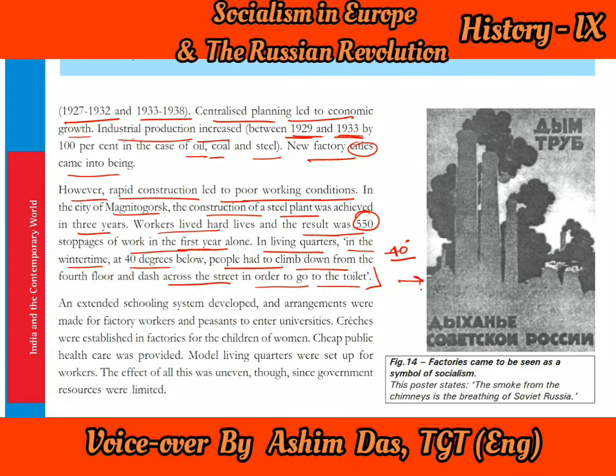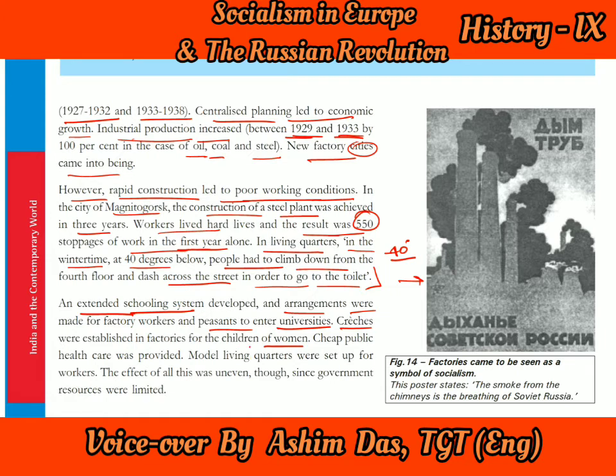Here is a picture of the factory, how it came to be seen as a symbol of socialism. Here the poster also states: the smoke from the chimneys is the breathing of Soviet Russia. So let's go to another part and we'll find out about the schooling system. An extended schooling system also developed at that time, and children went to school, and arrangements were made for the factory workers and peasants to enter universities. If they wanted to pursue higher studies, they could; factory workers and peasants could enter the universities also.